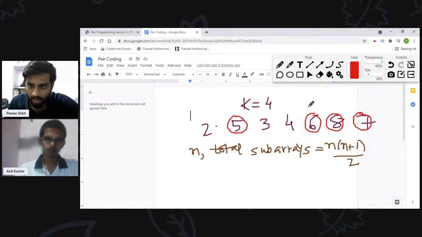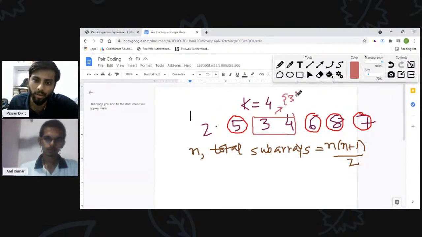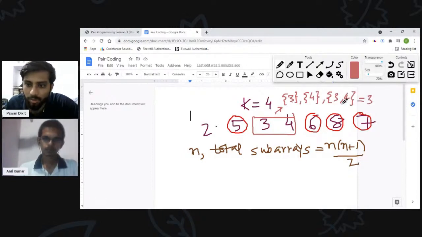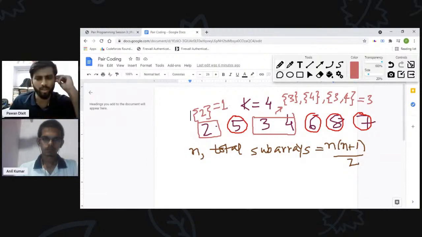Okay, so I got it. Yes, we can break our array into some disjoint subarrays, and none of the subarrays of those segments will be required in our answer. So in this part we can take all the subarrays which are possible. They will not contain any value which is greater than 4, right? Yes, I got it. And we will subtract this from the total count, right? Yeah, we can subtract this from the total, and we can take this also. So these are the subarrays. So I think the solution looks good.